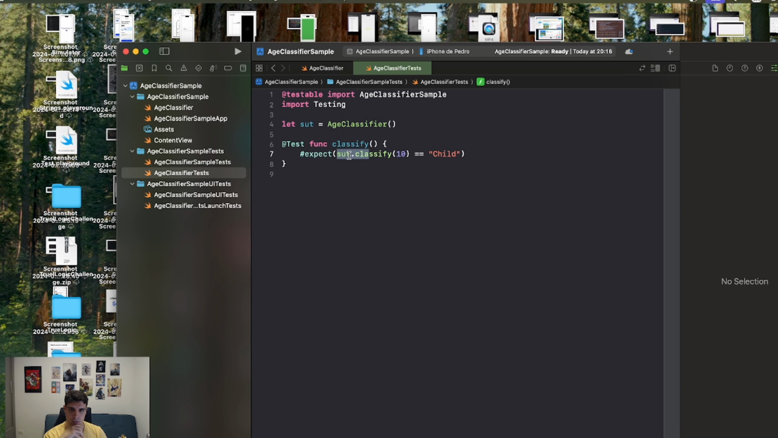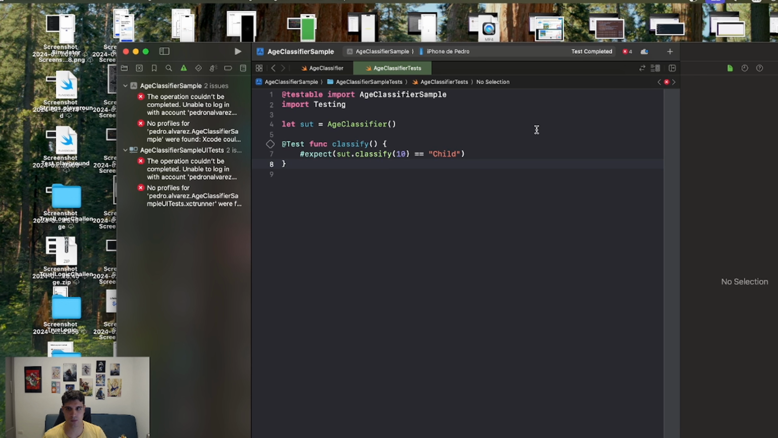Previously on XCTest, we used it to apply XCAssertions: XCAssertTrue, XCAssertEqual, XCAssertNil, NotNil. But in Swift Testing, we don't have that anymore. We just pass a condition inside expect. Let's test here and see how it's done.